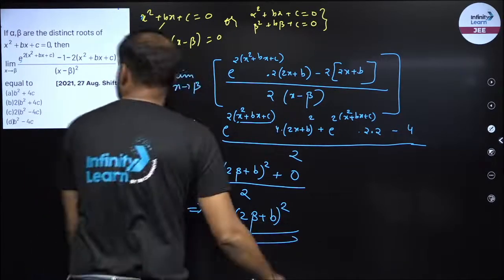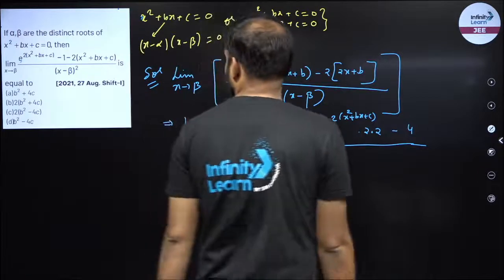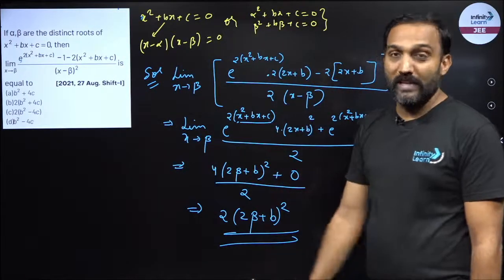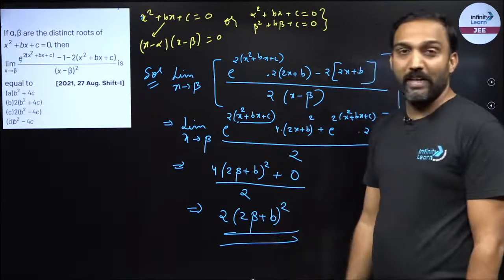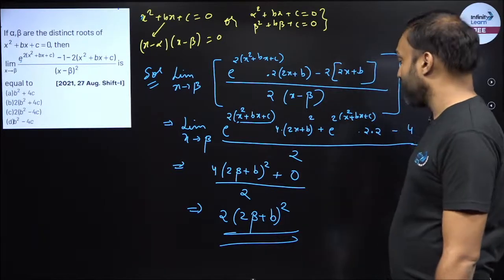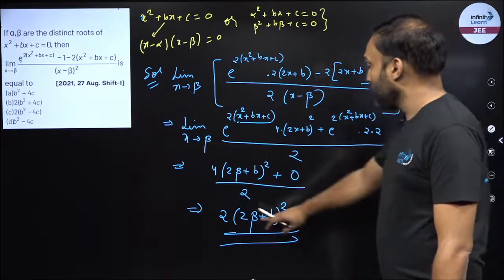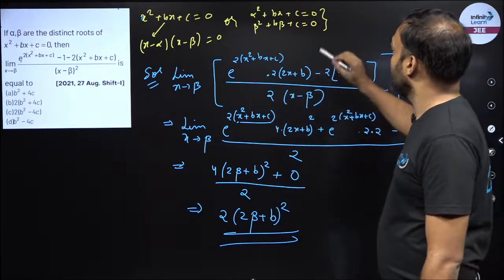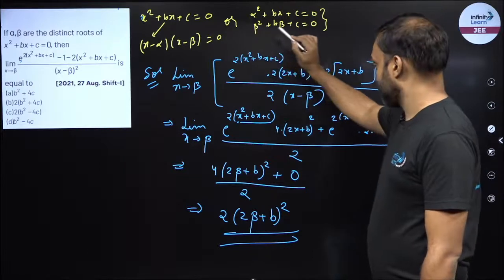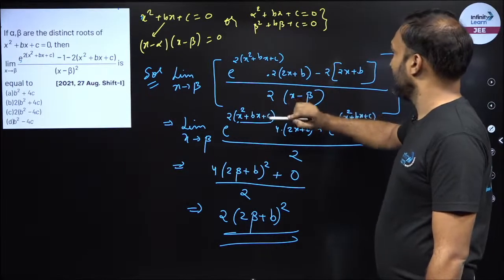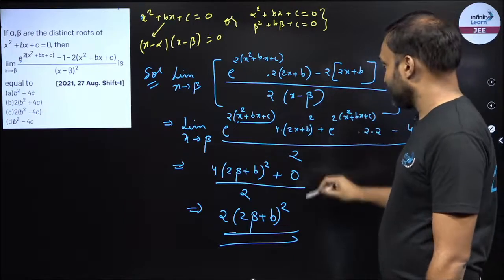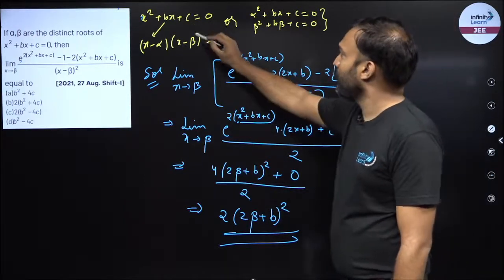This is my answer. And do we see this in the expression? No, we don't see, right? The answers are in the form of b and c. My answer is in the form of b and beta. I have to remove beta from here, right? So now 2 beta plus b I know, right? So 2 beta plus b, and we have to express it in terms of b and c. Okay, got it. So I'll find out beta from here.